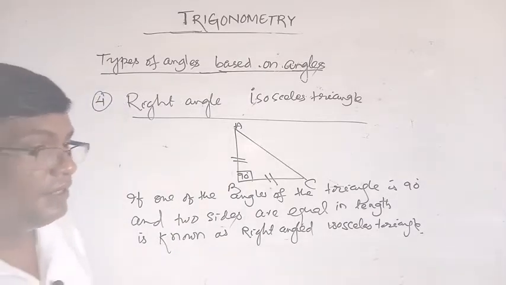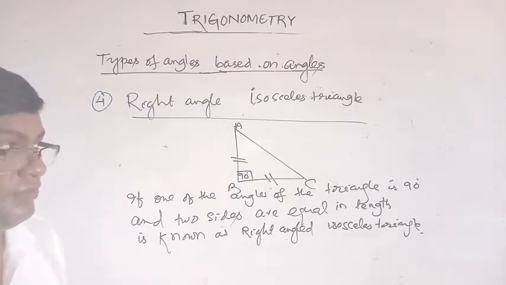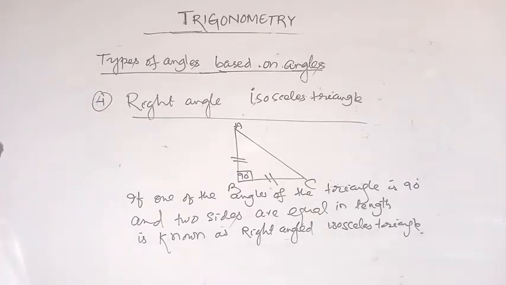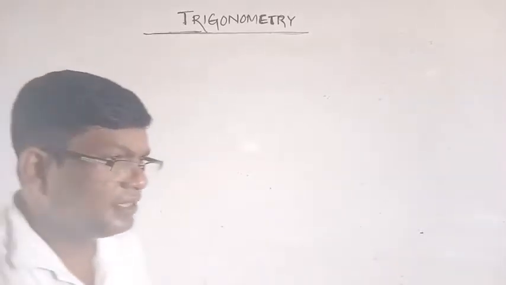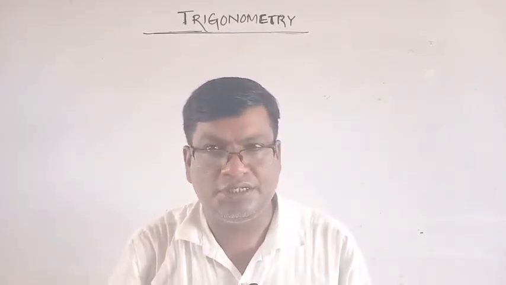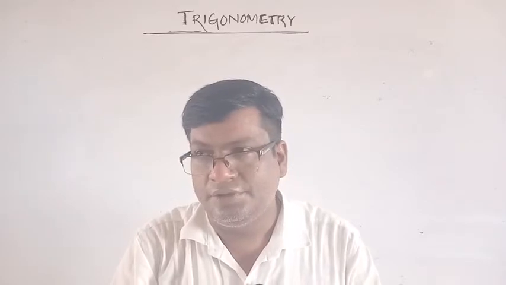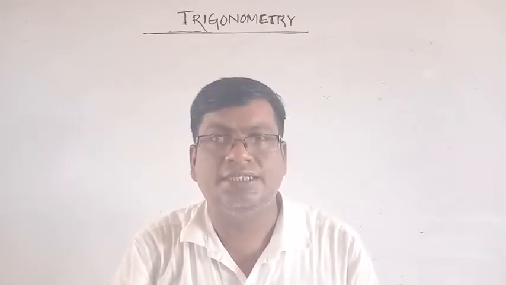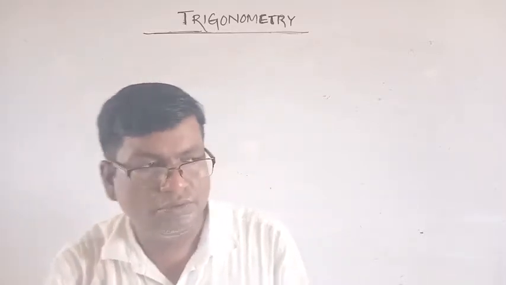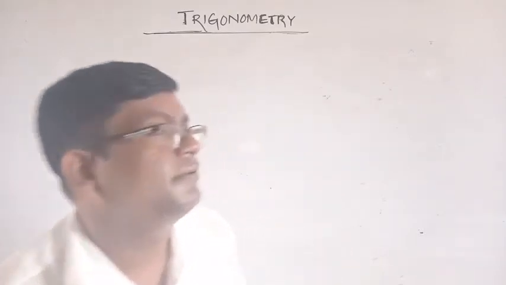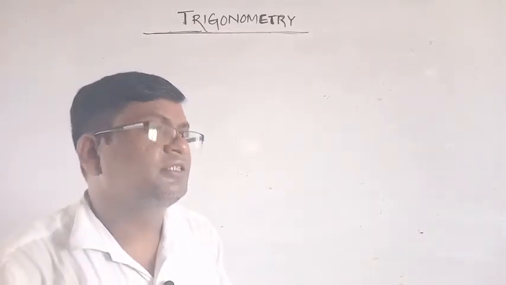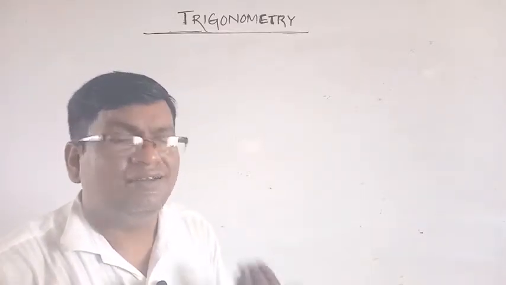Now, what is the measurement of angles? We will discuss the measurement of angles. What are the units of measurement of angles? There are three types of units of measurement of angles. Number one, sexagesimal system or British system. Number two, centesimal system or French system. Number three, circular system or radian system.